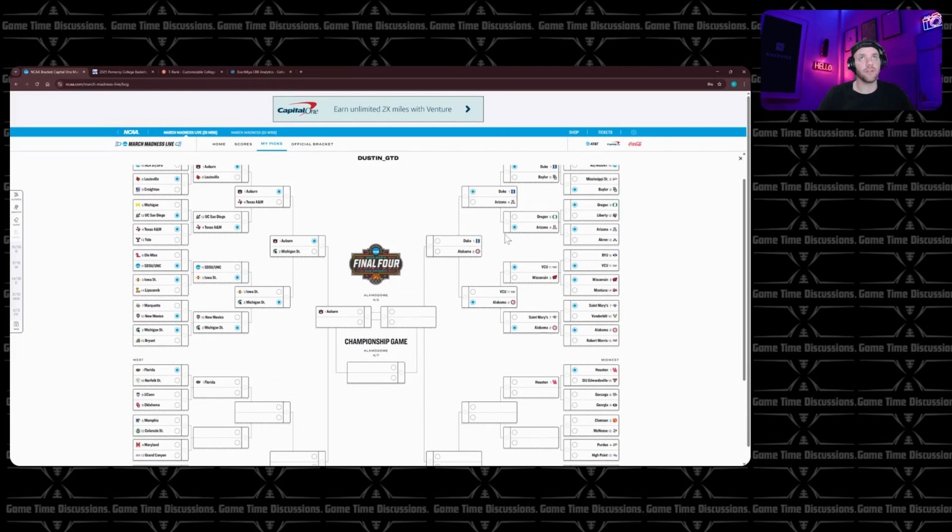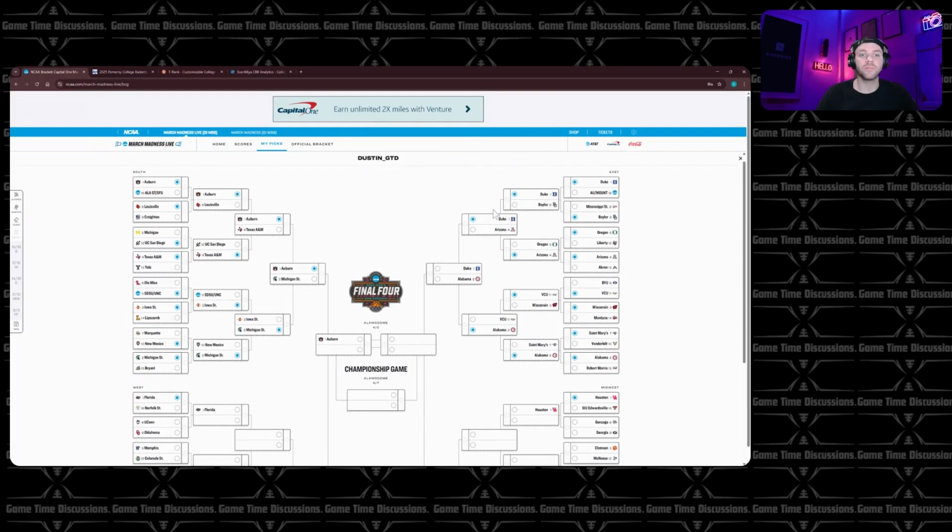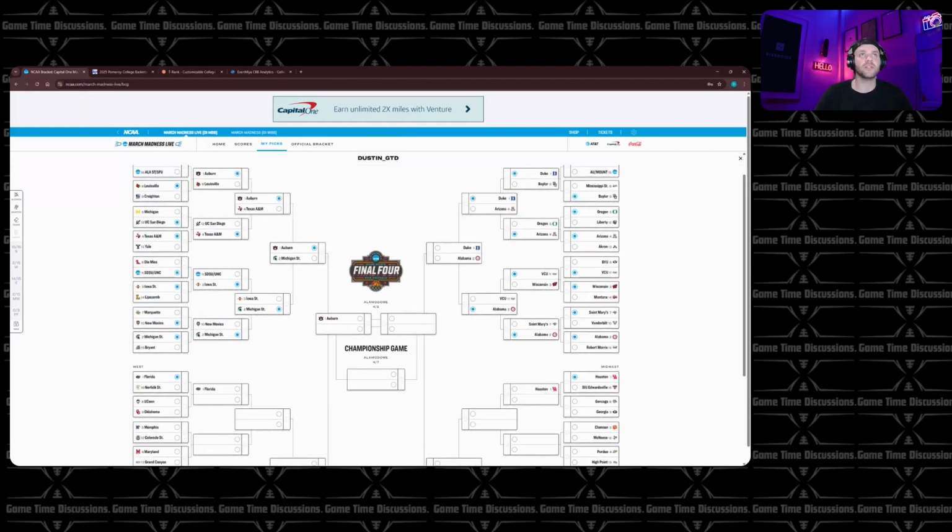I'm going to save the fanfare for everyone. Duke is a really good team. Now, I need to preface this by saying, I guess it's a little late for a preface, but Duke needs to be healthy. Cooper Flagg needs to play. Malik needs to play. That's what it's going to come down to.